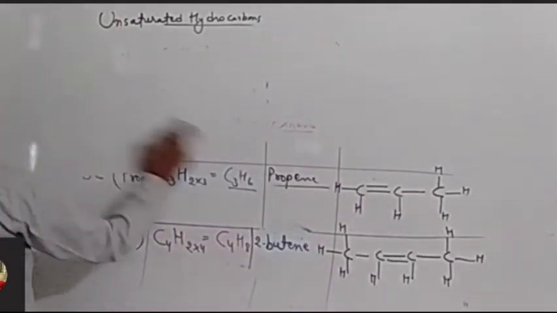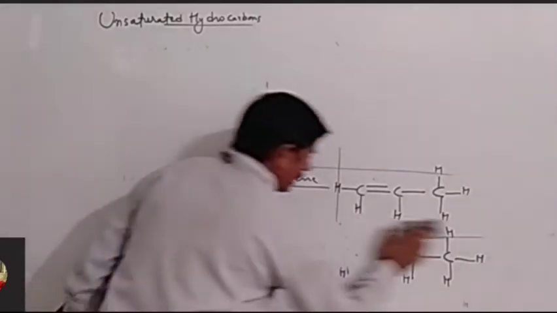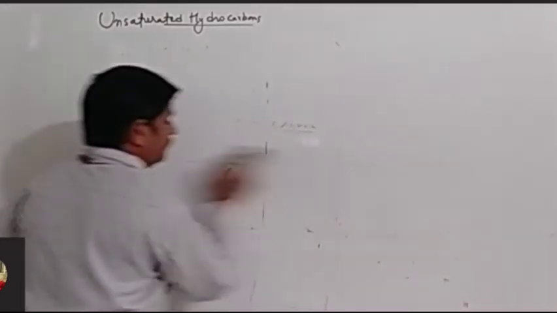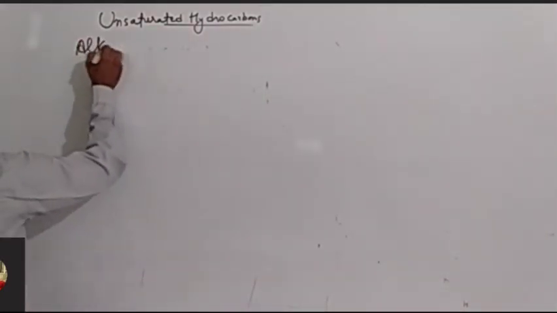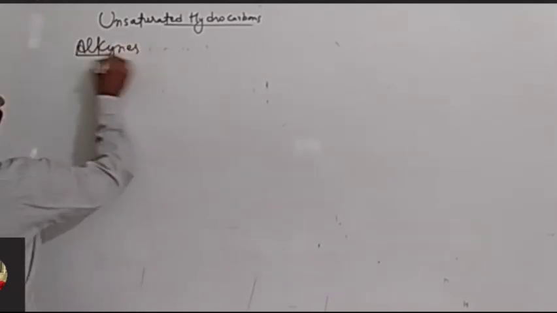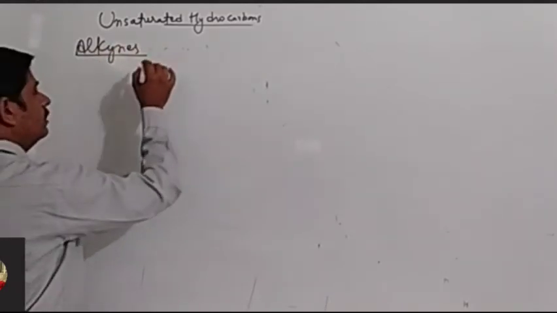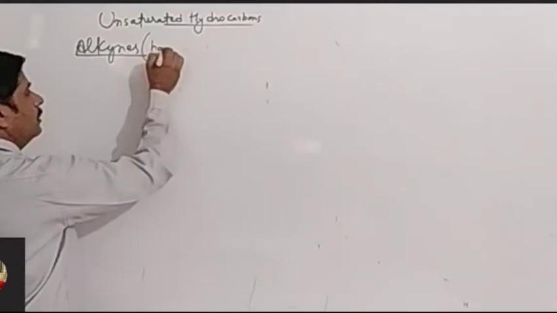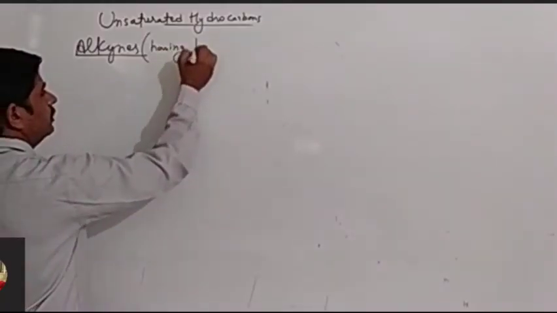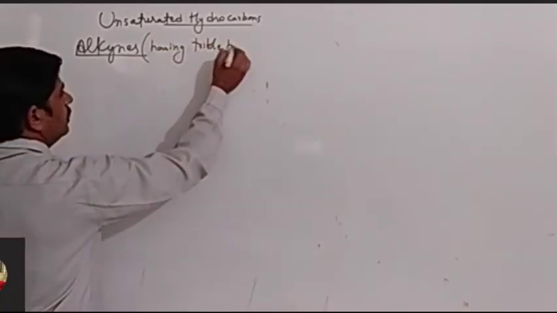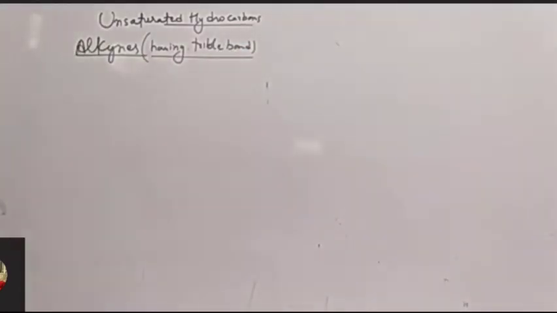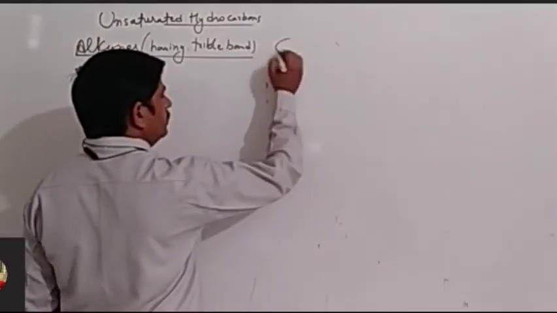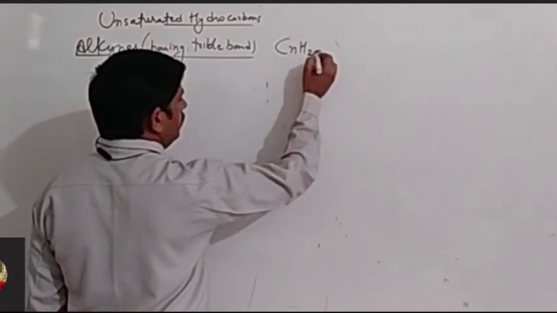And next unsaturated hydrocarbons are alkynes. Alkynes. So next we are talking about alkynes. Alkynes are the compounds having triple bond. ध्यान रखना, having triple bond. Compounds having triple bond are called alkynes. Just remember this. And the general formula for it, CnH2n-2.